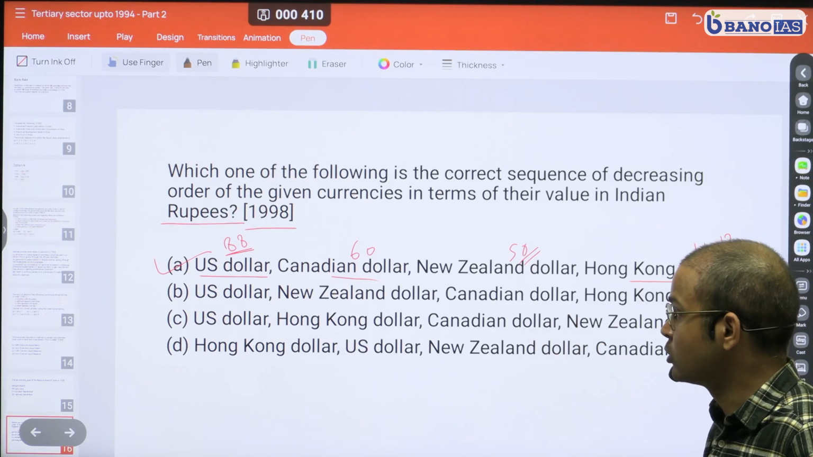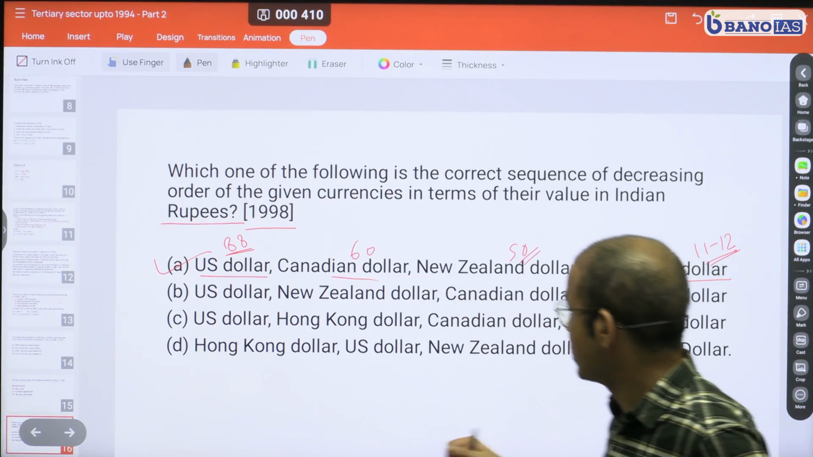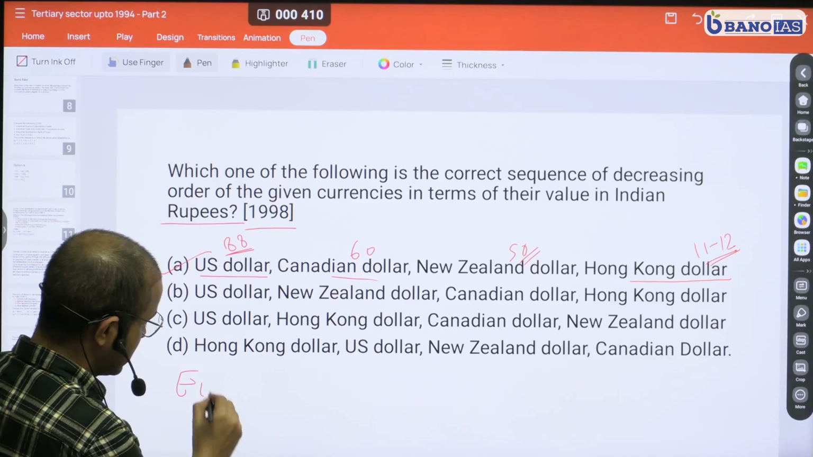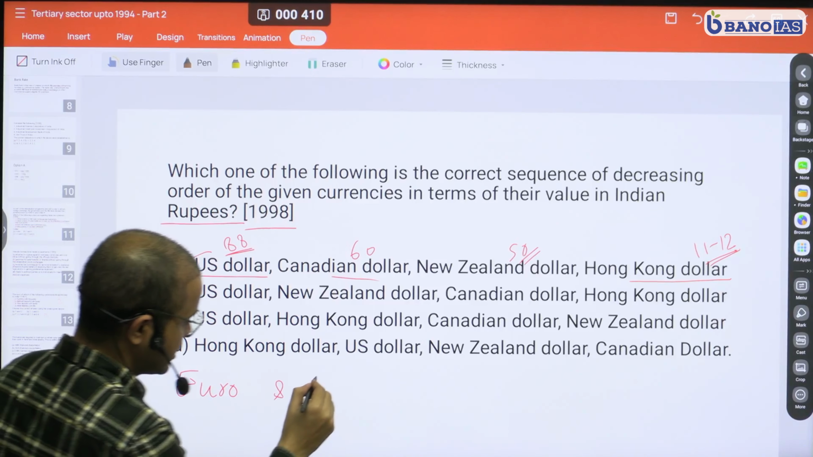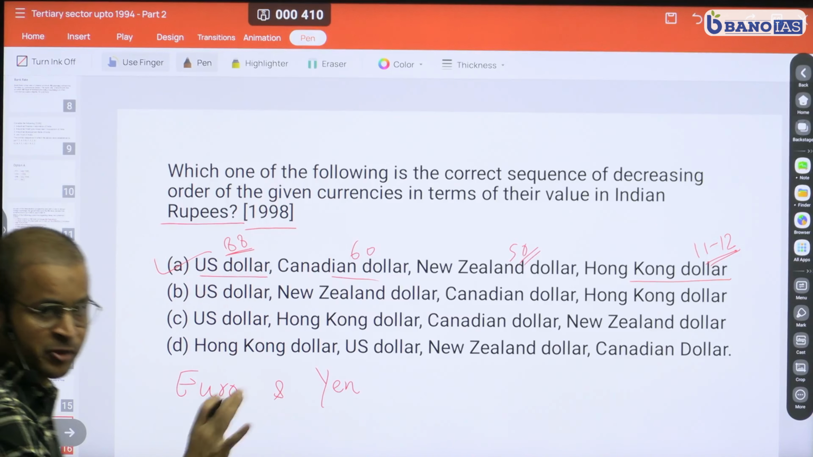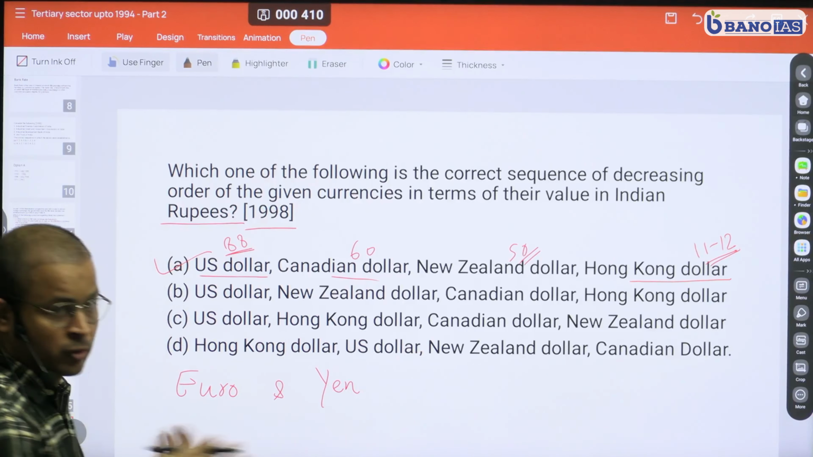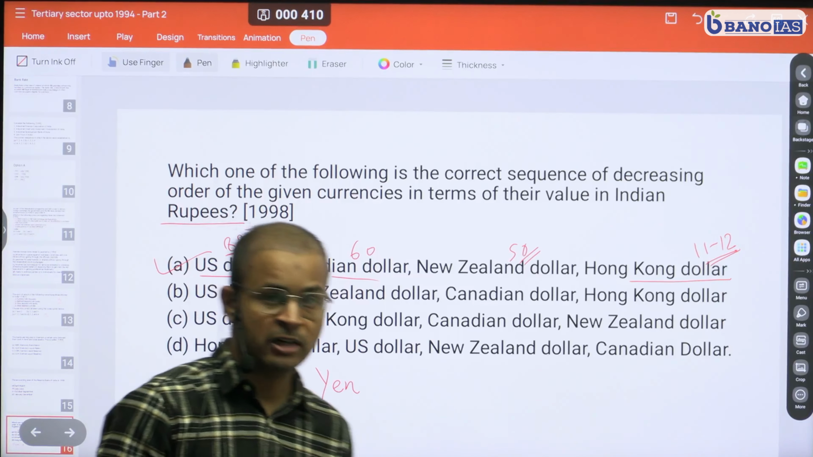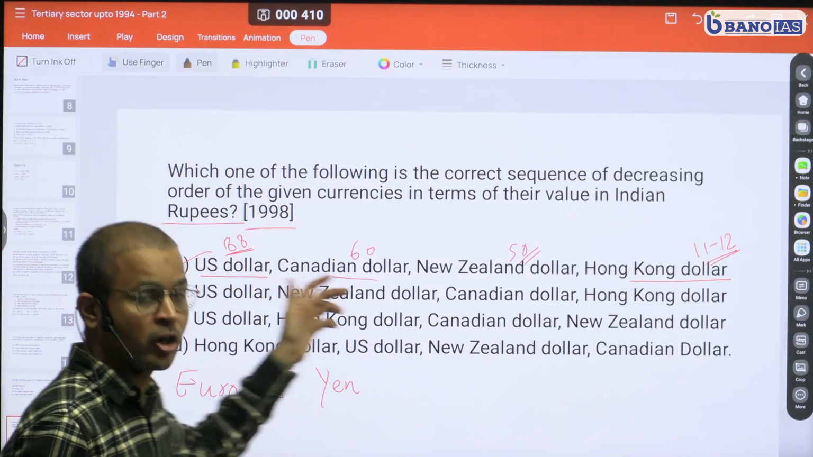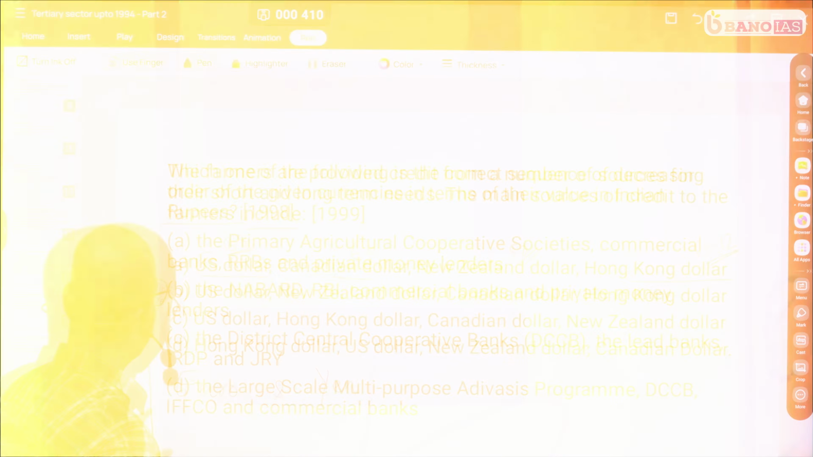So I would want you to go look at Indian rupees value against US dollars, Canadian dollars, New Zealand dollars, Hong Kong dollar, and also please check the value against euro and yen, which is Japanese currency. So check against euro and yen also, because I could see this kind of question coming this year, just to test whether you are aware about Indian rupees value and all the debate that Indian rupees is depreciating in US dollar but not against other currency. So you may see this question this year.